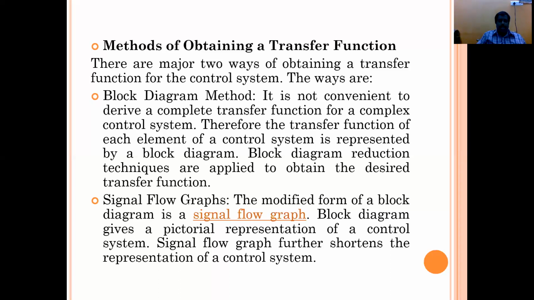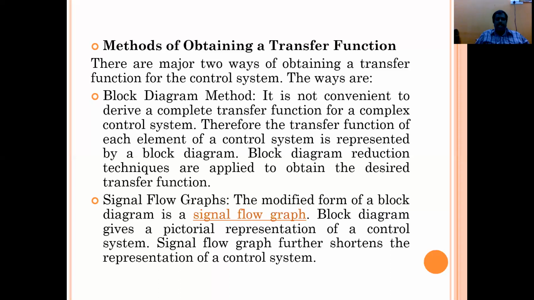Yesterday, in the previous class, we discussed what a linear system is and what a non-linear system is. That's why it is applicable only for linear systems. We cannot find the transfer function for non-linear systems, and similarly, we cannot find the transfer function for time varying systems. We can find it for time invariant systems only. So that is also a main drawback. Then, what are the methods of obtaining the transfer function?